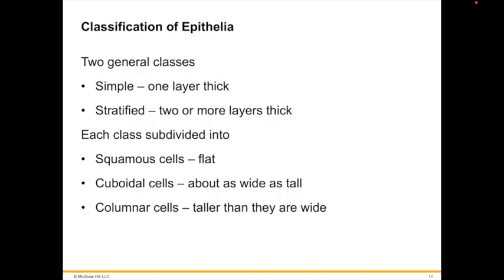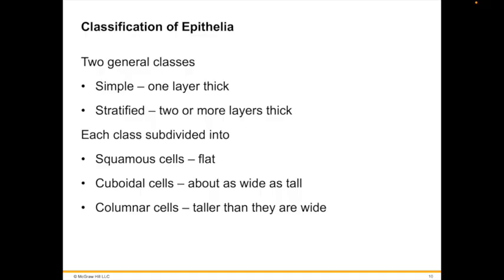Cuboidal cells are about as tall as they are wide, shaped like a cube. Kidney tubules are lined with cuboidal cells. Columnar cells are taller than they are wide, shaped like a column. And simple columnar epithelium is found in the intestines. Squamous cells are flat and have irregular shape. They're thin, flattened cells. Simple squamous epithelium is found in the linings of the gas exchange surfaces of the lungs and blood capillaries. Simple epithelia are built for rapid, efficient diffusion of gases, nutrients, and water.